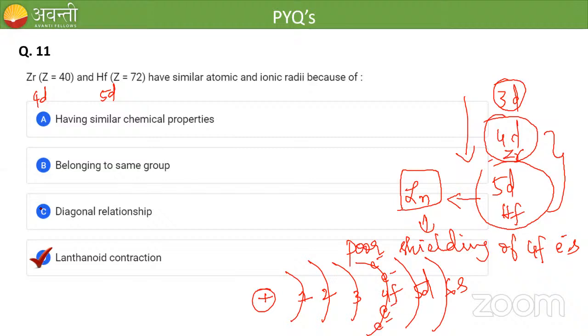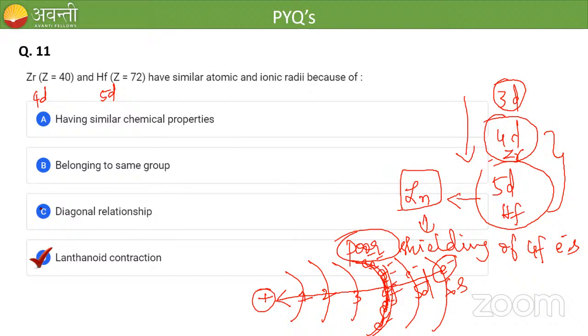So let me take this. All the electrons are occupying the 4f orbitals like this, and we do have electrons in 5d and 6s also. The electrons present in 4f do not shield properly. They have a poor shielding effect. So what happens? There will be some gap in between here, no? So the last electron will get attracted towards the nucleus more effectively.